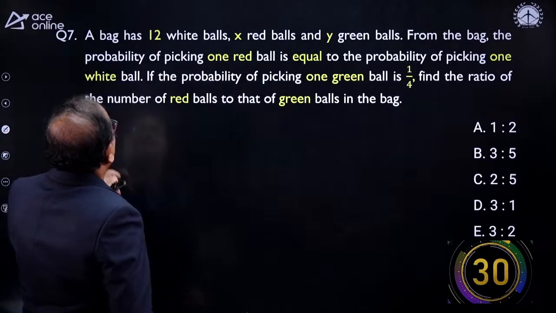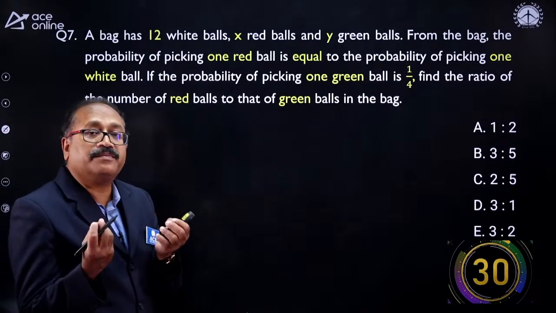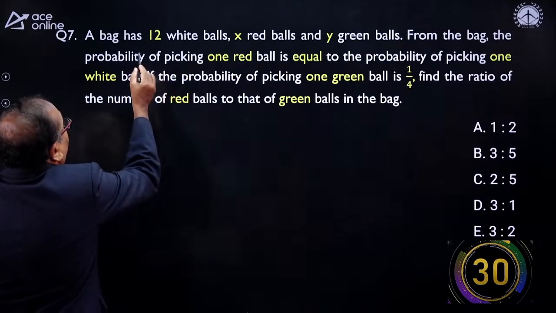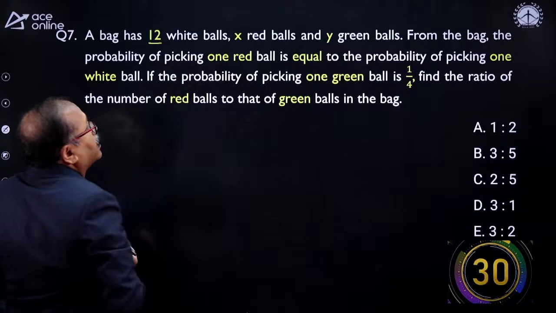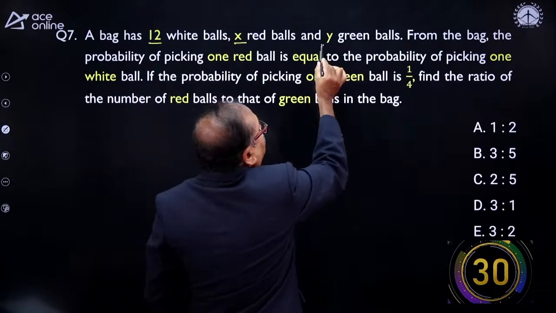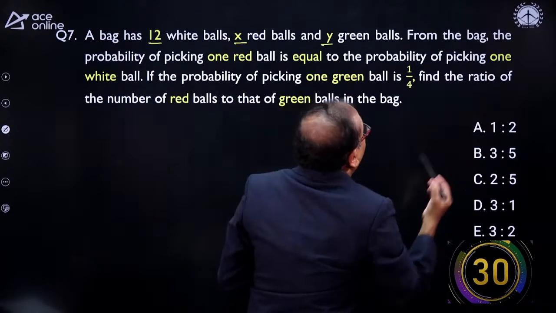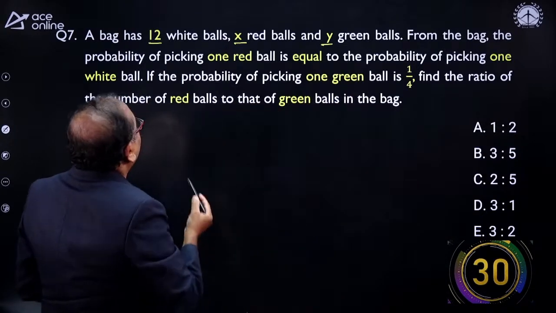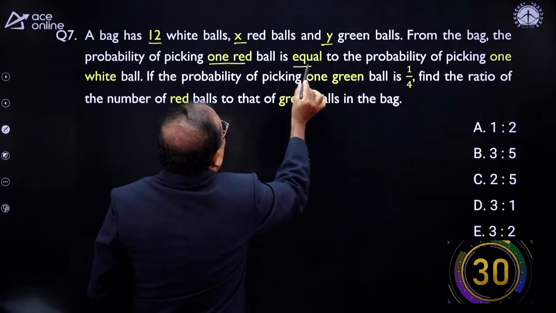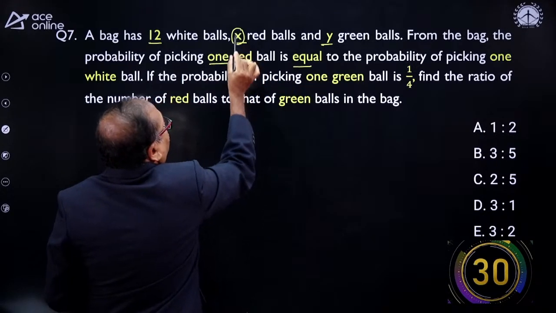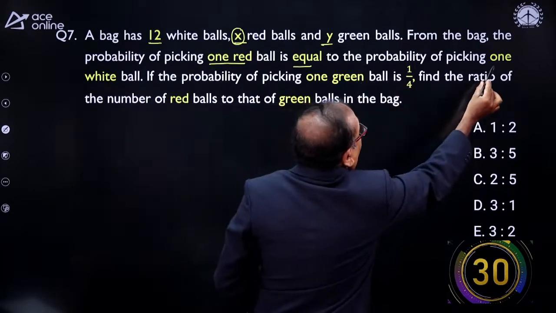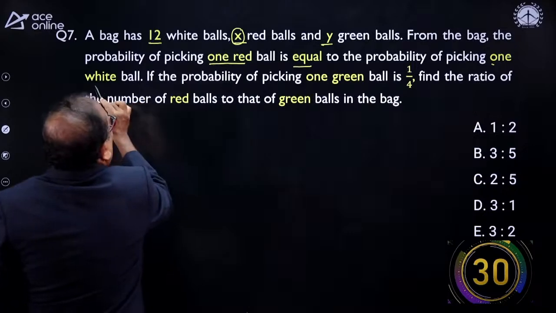Now, look at this. Every day I will bring new questions, and your understanding level will increase. Now, a bag has 12 white balls, X red balls and Y green balls. From the bag, the probability of picking one red ball, where X is the number of red balls, is equal to the probability of picking one white ball.